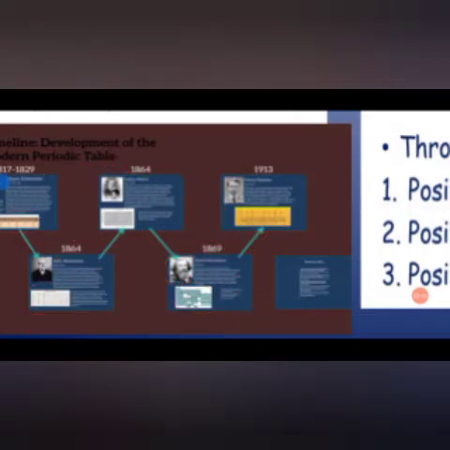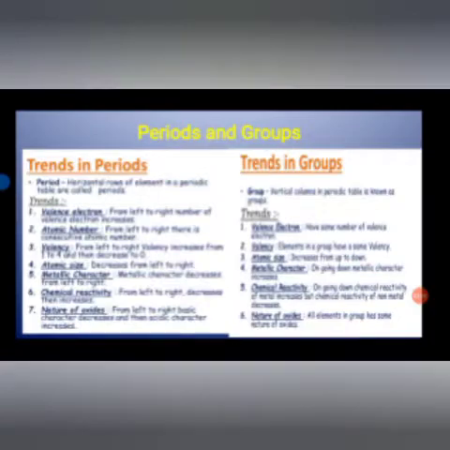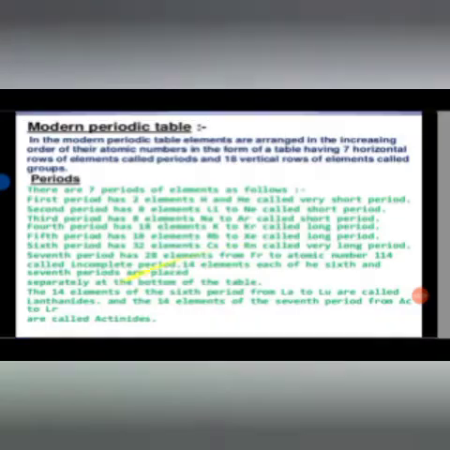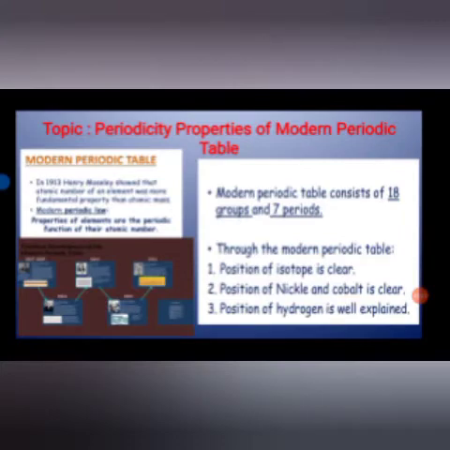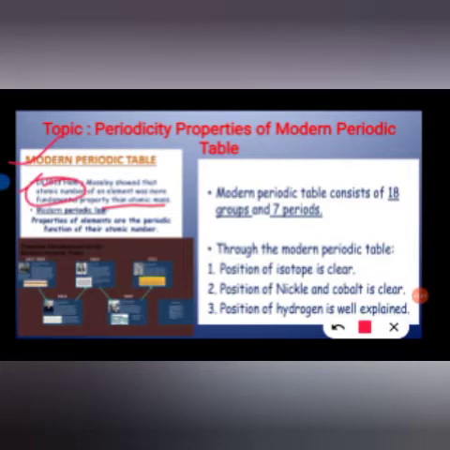Okay, in our last video I told you about the modern periodic table, in which we studied that in 1913 Henry Moseley showed that the atomic number of an element is a more fundamental property than atomic mass. So this was the first classification where the basis of classification is atomic number instead of atomic mass. All the earlier classifications were on the basis of atomic mass, because of that they failed. The properties of elements are a periodic function of their atomic number.